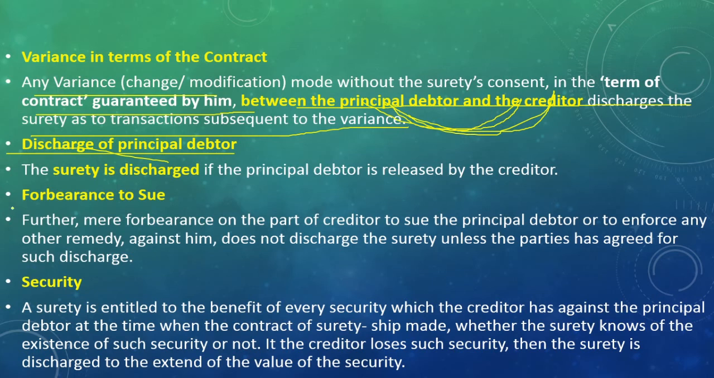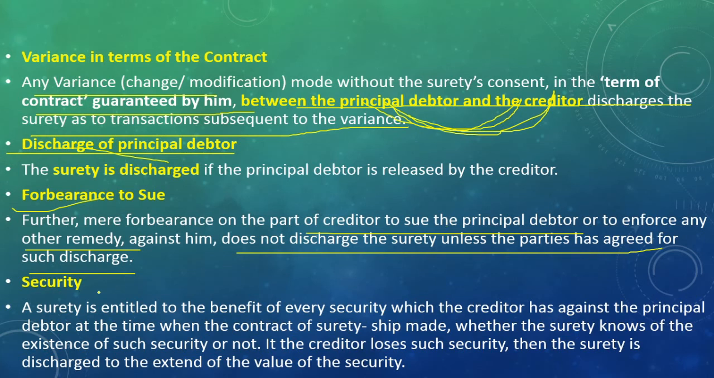Next is the forbearance to sue. That means forbearance on the part of the creditor to sue the principal debtor or to enforce any other remedy against him does not discharge the surety, unless the parties have agreed to such discharge. That means the surety should remain there, and the surety won't turn back from that agreement.